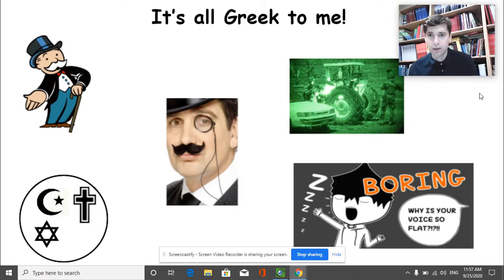Greek lesson. I don't know if any of you speak Greek. I don't speak Greek, but I know enough words, I think, to get us started. The idea here is I've got 5 pictures on the screen. We're going to try to figure out what these have in common. I've got the guy from the board game Monopoly. We've got a guy wearing glasses, but there's only one glass, which is called a monocle.